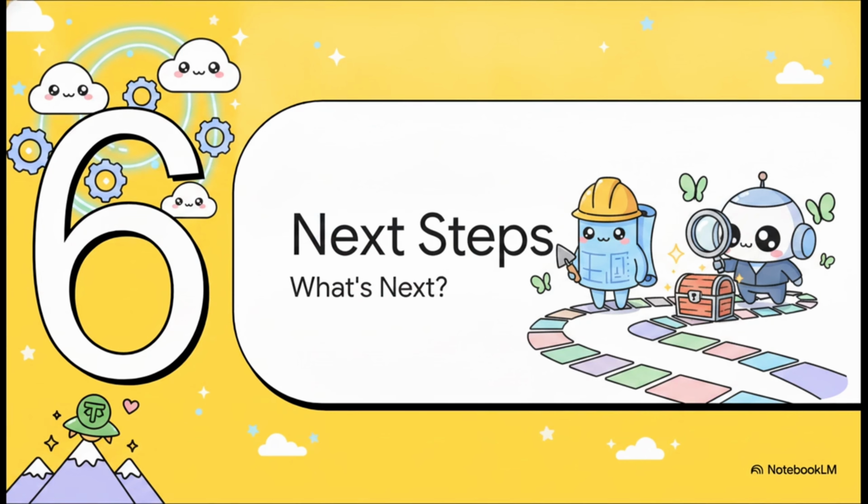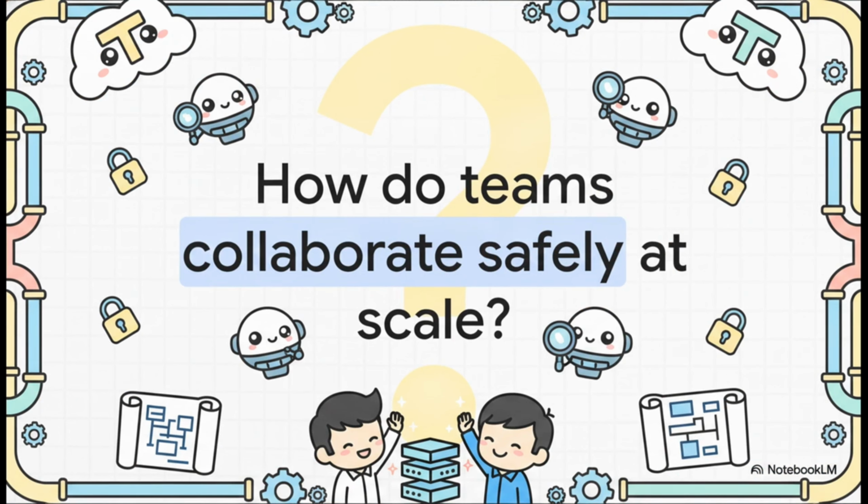Finally, Section 6, Next Steps. We have covered some fantastic ground today, from the basic blueprints of IaC all the way to the automated inspectors that keep our code secure. But really, this is just the beginning of your IaC adventure. I hope you're excited to learn more, because our next lesson on Terraform architecture and workflow is going to be absolutely brilliant. We have the blueprint now, sure, but how do dozens of engineers collaborate safely at scale?